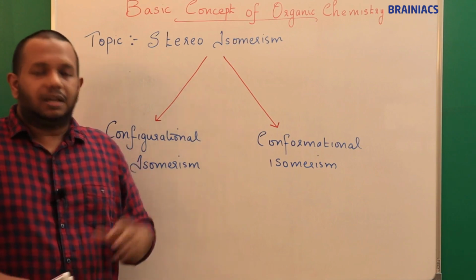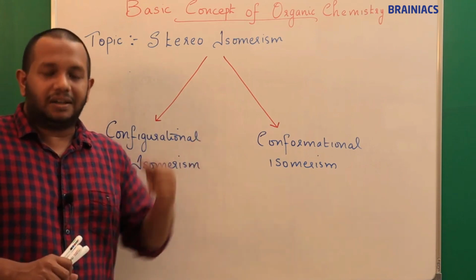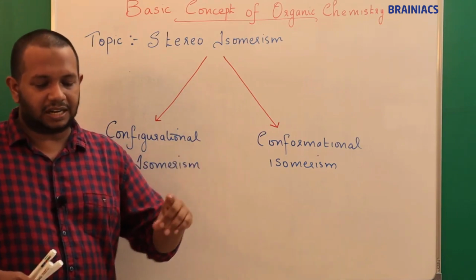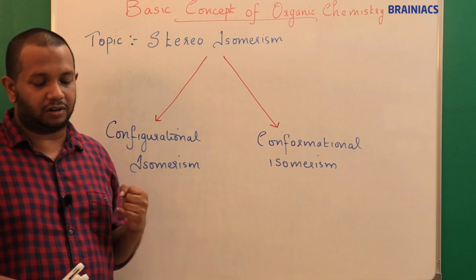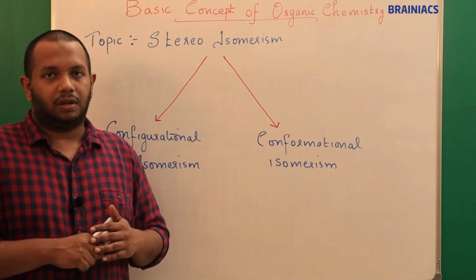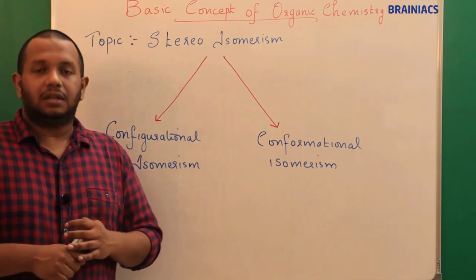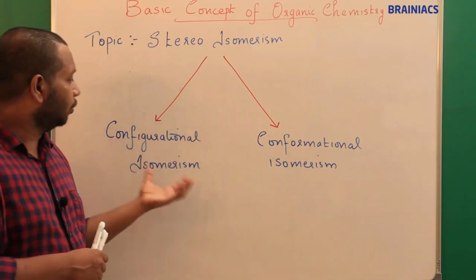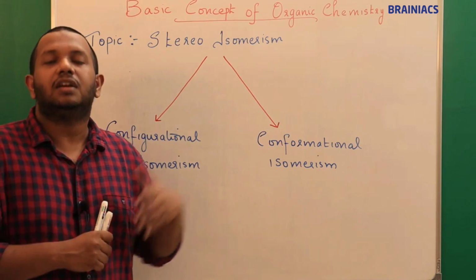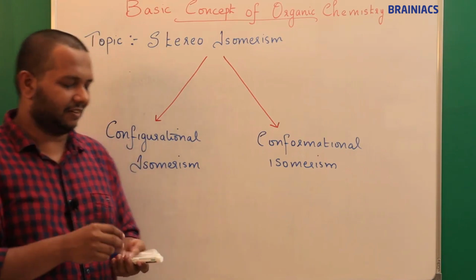Now configurational isomerism means the stereoisomers which cannot interconvert into each other at room temperature due to restricted rotation of a double bond or triple bond. Such a type of configurational isomerism is called geometrical isomerism. And configurational isomers which cannot superimpose on each other due to chirality are called optical isomerism. I understood that you didn't understand anything. Okay, listen, I will explain.